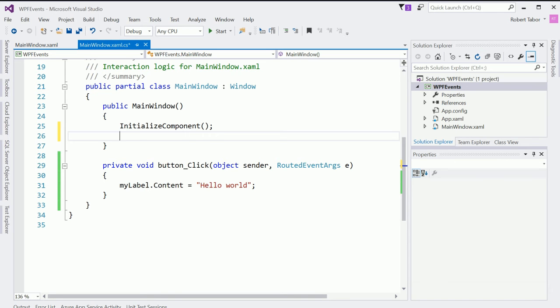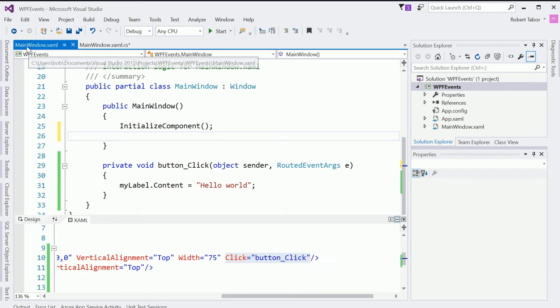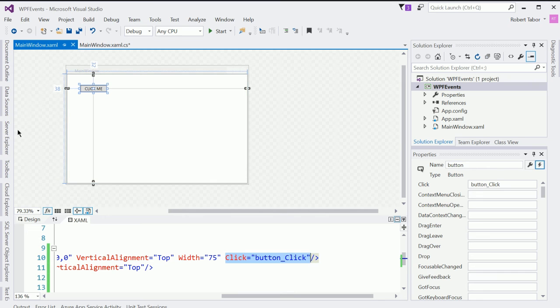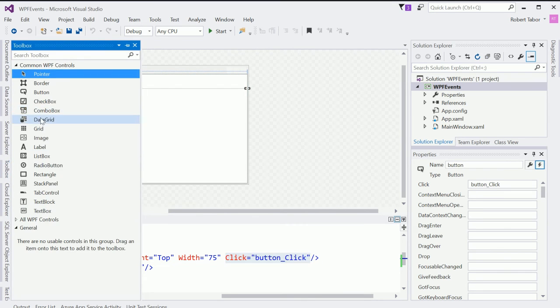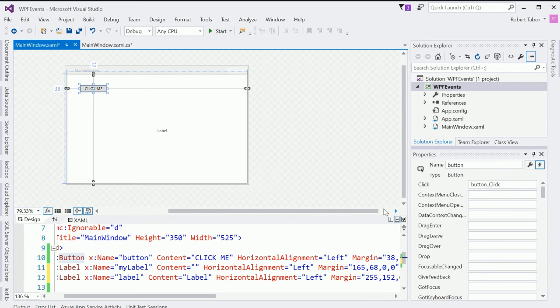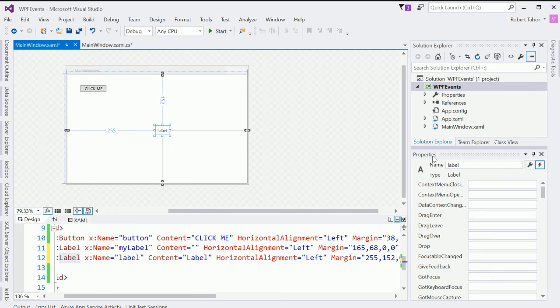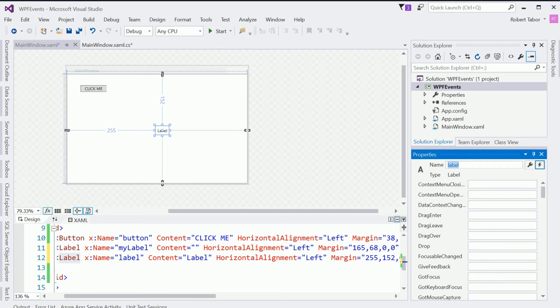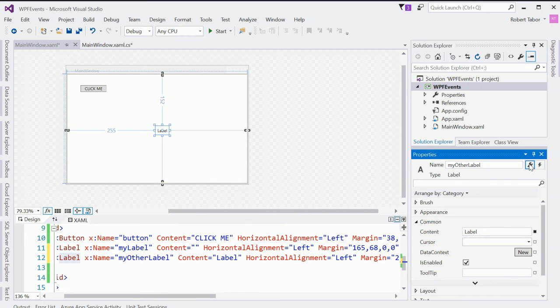However, I can create a second event handler in C# by doing this. Let's go to the toolbox, and I'm going to actually grab another label and just plop it down anywhere. And I'm going to select that label and then go to the Properties window, and I'll change this to be named My Other Label. And then I want to change the actual content of that label to be blank as well.